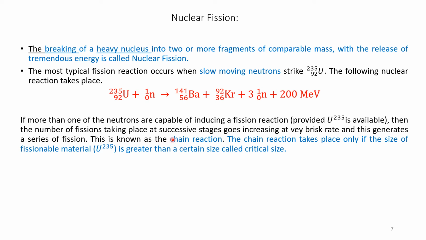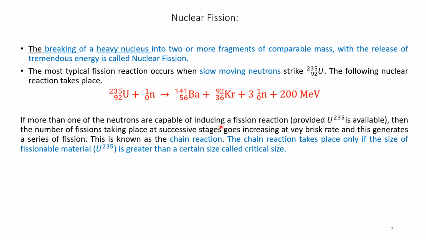This is also known as a chain reaction. The chain reaction takes place only if the size of the fissionable material U-235 is greater than a certain size called the critical size.